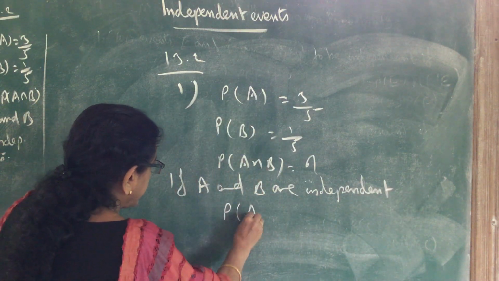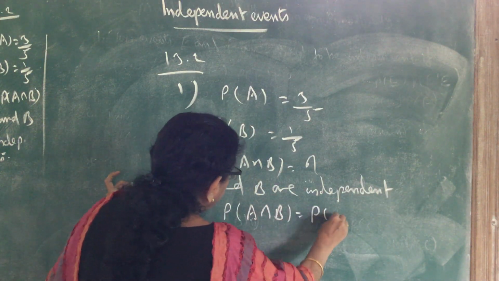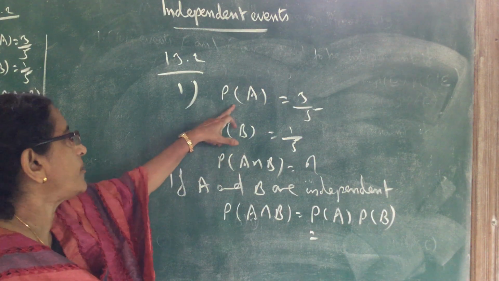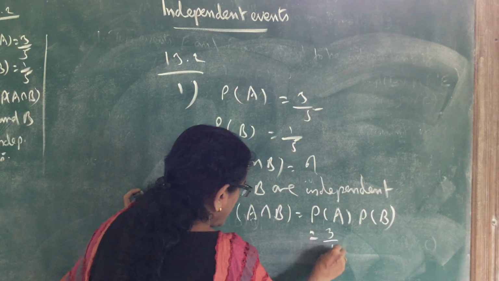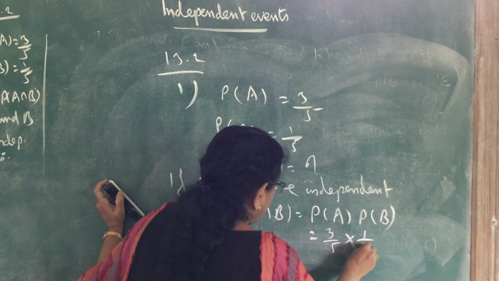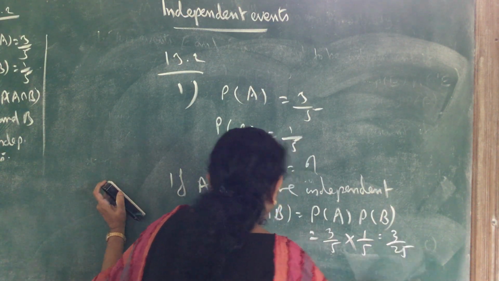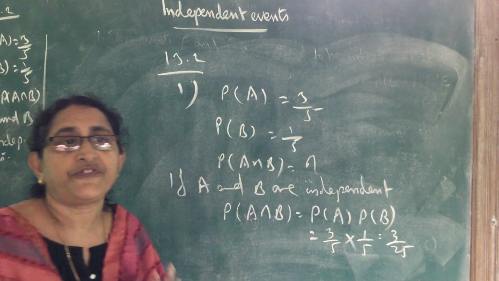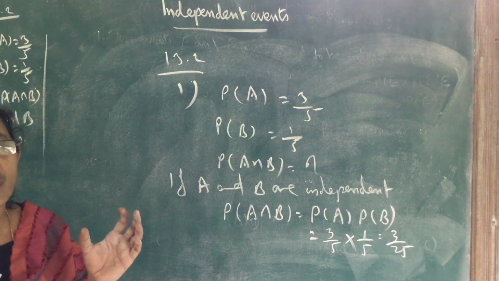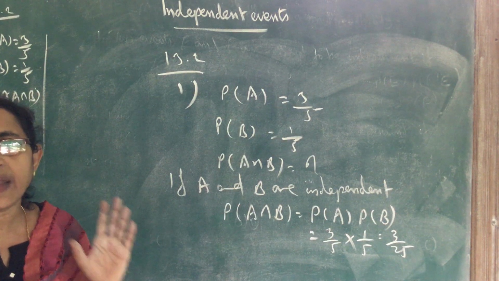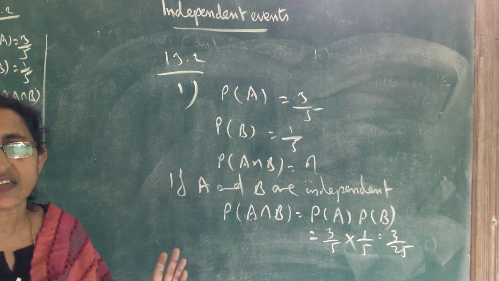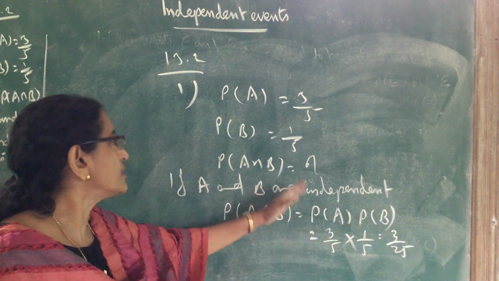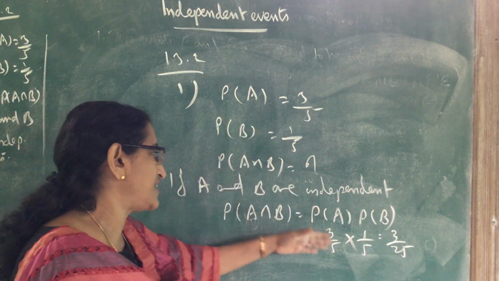Then probability of A intersection B is equal to probability of A into probability of B. That is equal to, with probability of A as 3 by 5 and probability of B as 1 by 5, 3 by 25. So probability of A intersection B equals probability of A into probability of B if A and B are independent events. See carefully what conditions are given in the question. If A and B are independent, we can write probability of A intersection B equal to probability of A into probability of B. So just substitute the values of P of A and P of B, simplify, and write the answer.